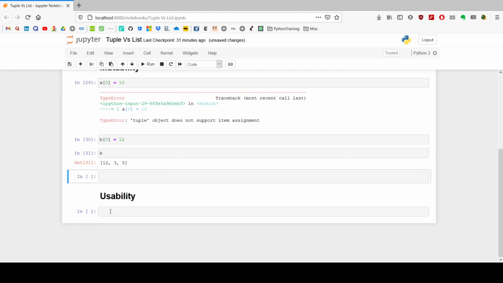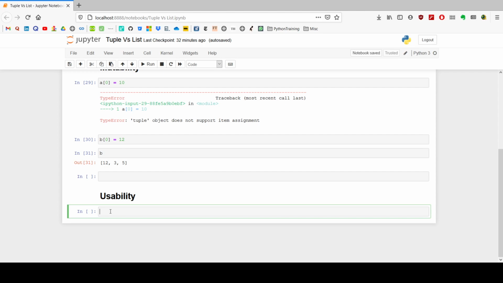Now let's talk about usability. Because tuples are immutable, they can be used as keys in your dictionaries. You can't use a list as a key in a dictionary in Python because list is mutable. That's the usability. And because you can't modify tuples once they are created, they are generally more efficient compared to lists, but they offer less flexibility if you want to go for modifications.